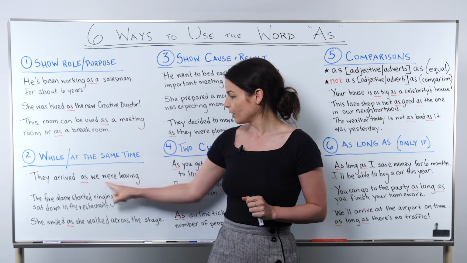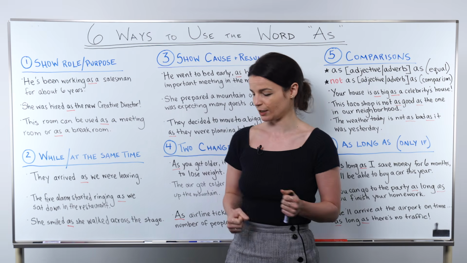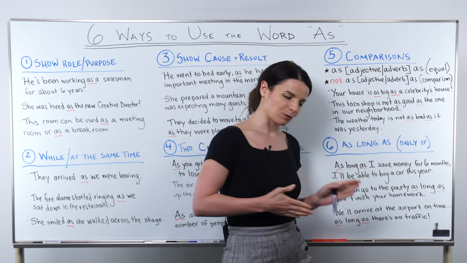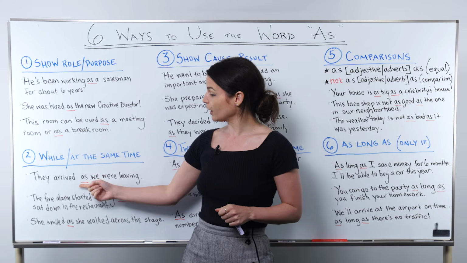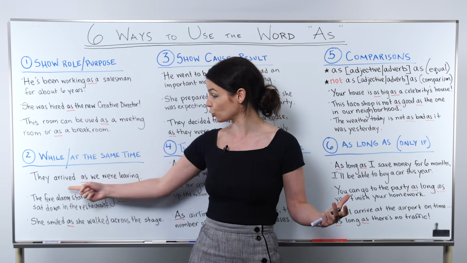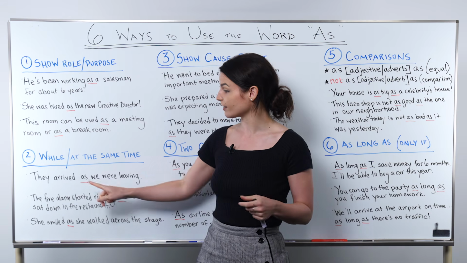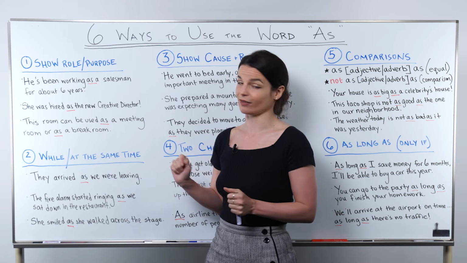So this means maybe we were in the process of leaving. We were still there, but we were just about to go. So we connect these with as to show that these 2 actions happened at about the same time. So we can think of this as kind of like while or at the same time.